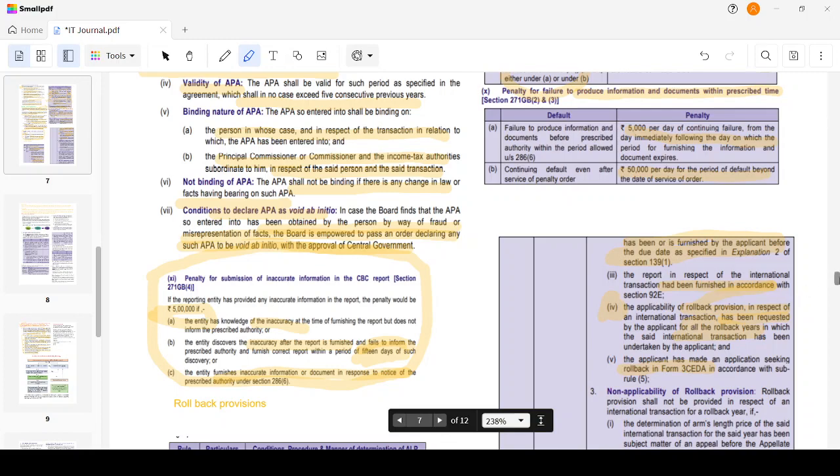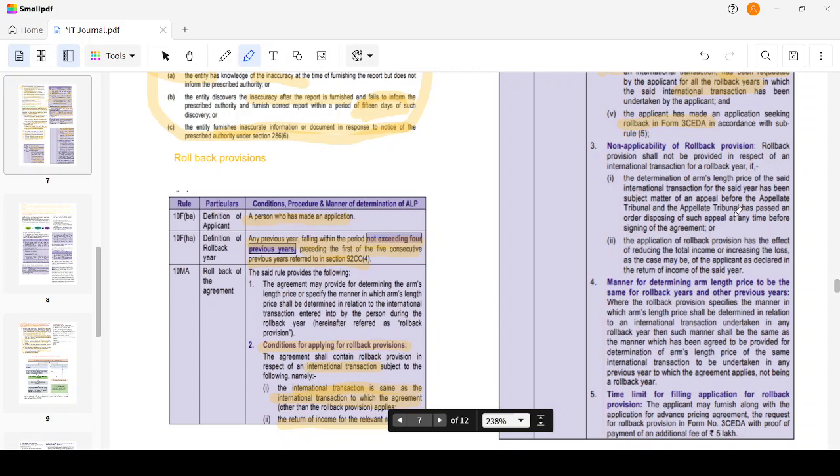Then, when the rollback provision is not applicable: the rollback provision shall not be provided in respect of any international transaction for a rollback year if the determination of the arm's length price of the international transaction for the said year has been the subject matter of an appeal before the appellate tribunal, and the appellate tribunal has passed an order disposing of the appeal at any time before signing of the agreement.